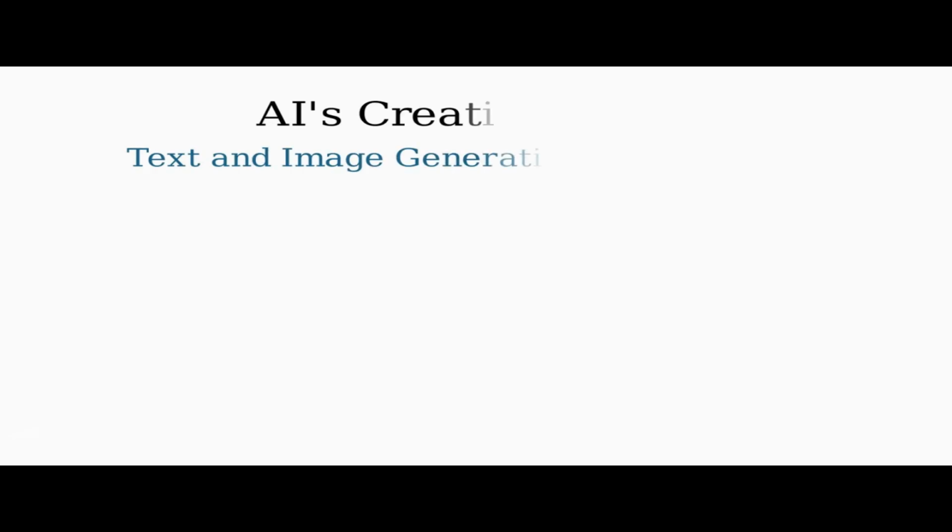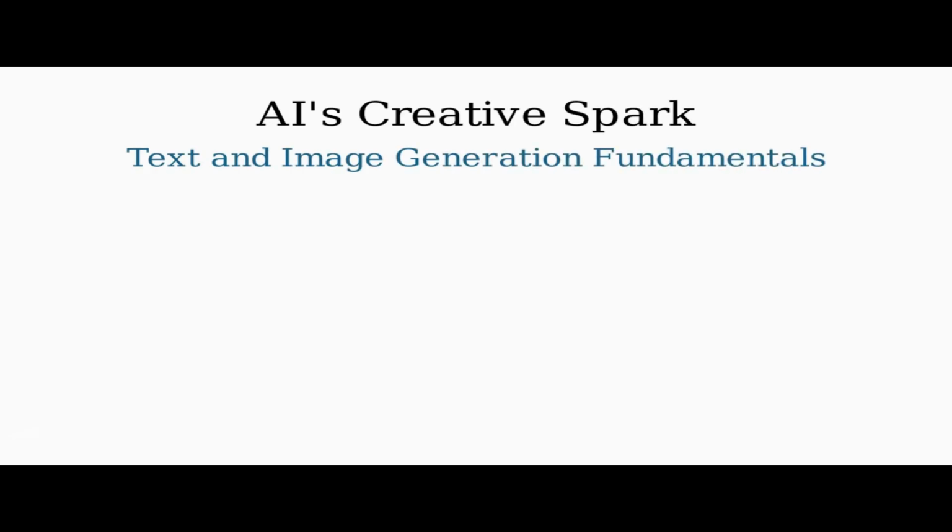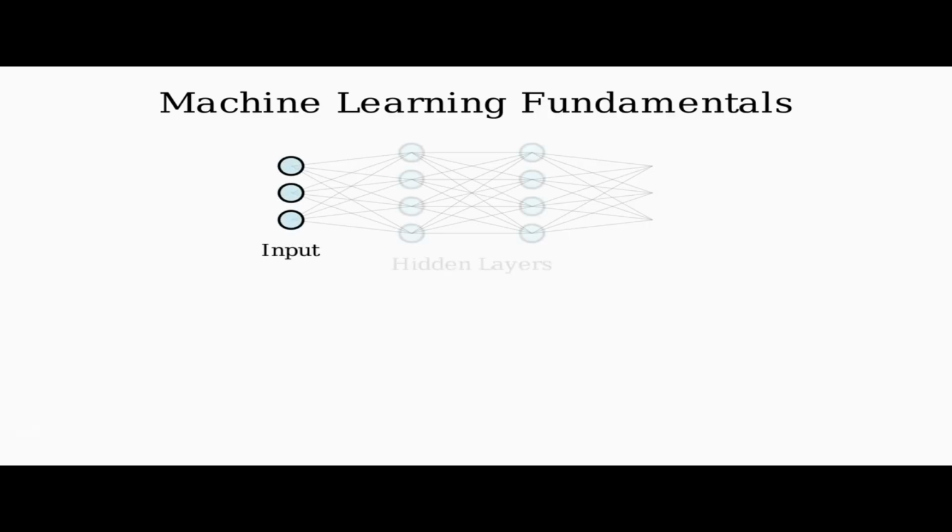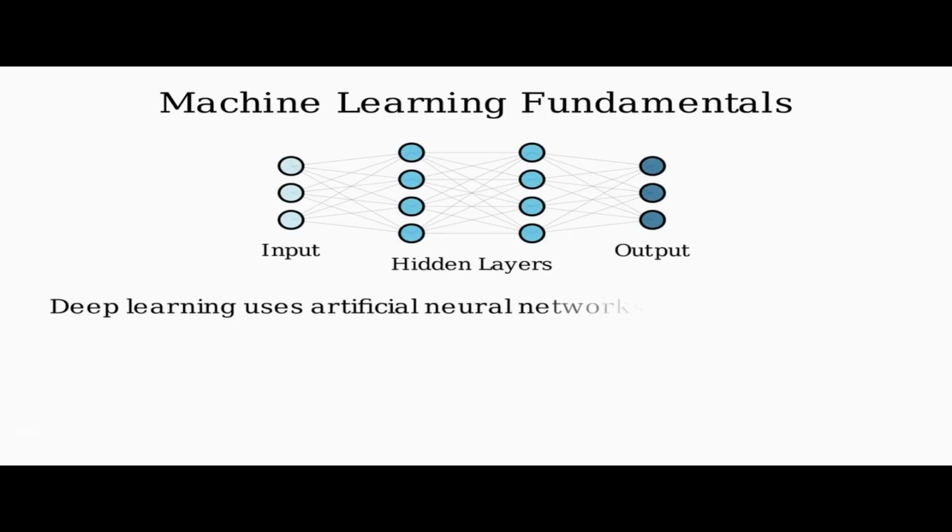This section explores how AI crafts human-like text and images. At its core, AI's capabilities are built on machine learning, where systems learn from vast amounts of data without explicit programming. Deep learning, a subset of machine learning, uses artificial neural networks with multiple layers to identify complex patterns in data.